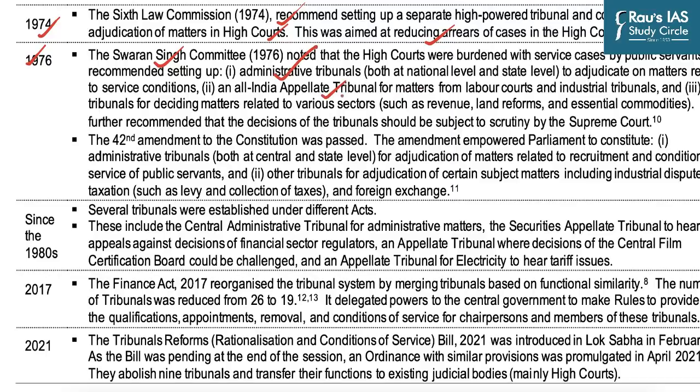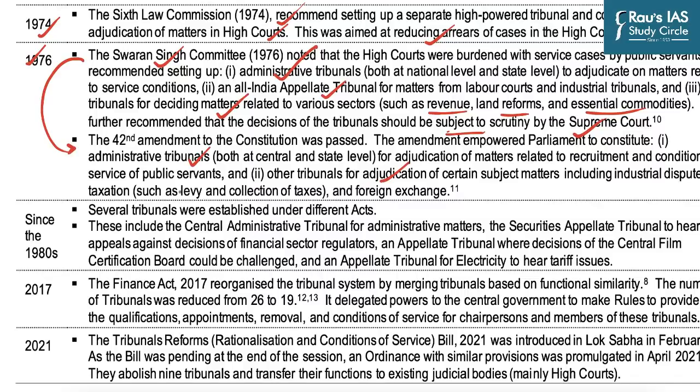An All India Appellate Tribunal for matters from labour courts, and tribunals for deciding matters related to various sectors, for example revenue, land reforms and essential commodities. And it recommended that decisions of the tribunals should be subject to the scrutiny of the Supreme Court. Following the recommendation of the Swaran Singh Committee in 1976, the 42nd Constitutional Amendment was passed, and it empowered the Parliament to constitute administrative tribunals and other tribunals.